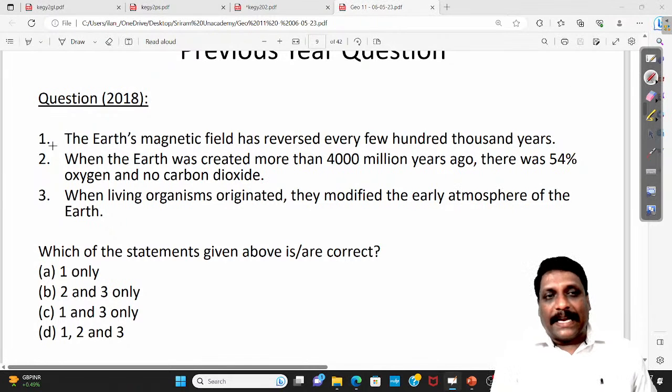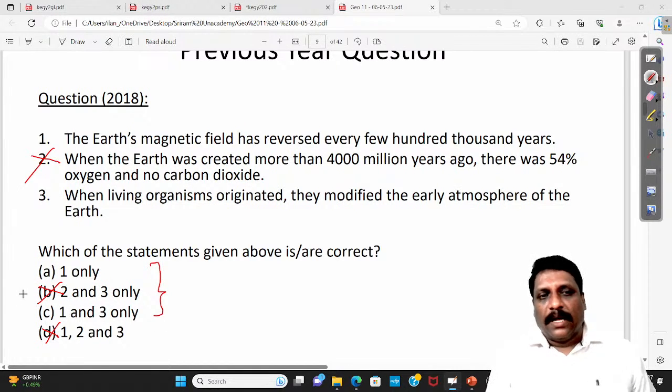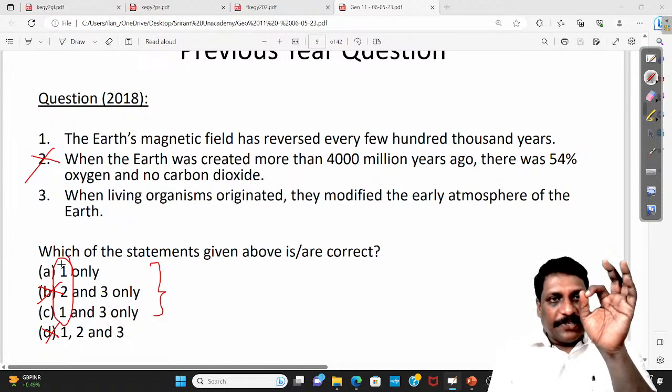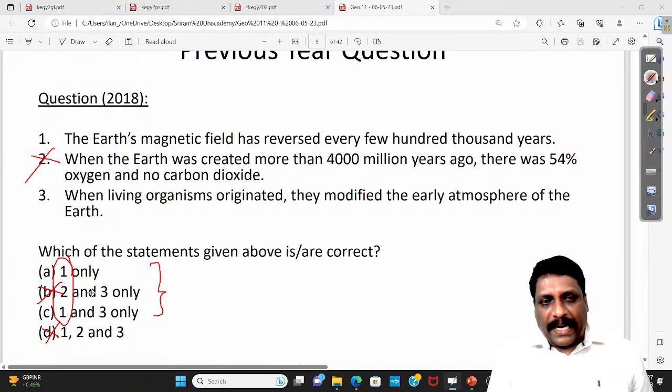It means directly I can eliminate two. If I'm eliminating two, B I can eliminate, D I can eliminate. I have a choice between A and C. Both have the statement, so my decision I can take after reading this third statement.